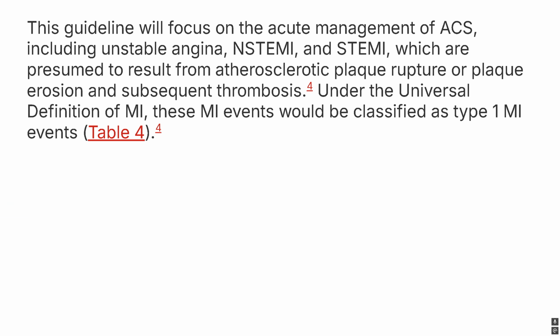So here we go. Within the recommendations from all of the specialists, there is a pathway to make an argument for emergent cath for these people. This guideline will focus on the acute management of ACS, including unstable angina, non-ST elevation, and STEMI, which are presumed to result from atherosclerotic plaque rupture or plaque erosion and subsequent thrombosis. Under the universal definition of MI, these events would be classified as a type 1 event. That's what I'm talking about, right? That's the question I posed to you initially.